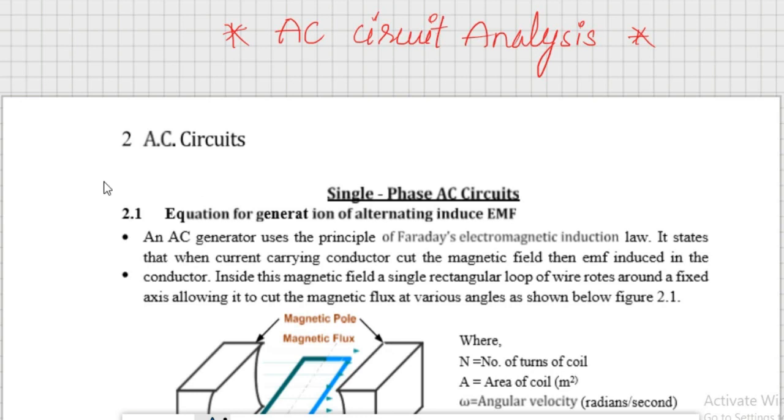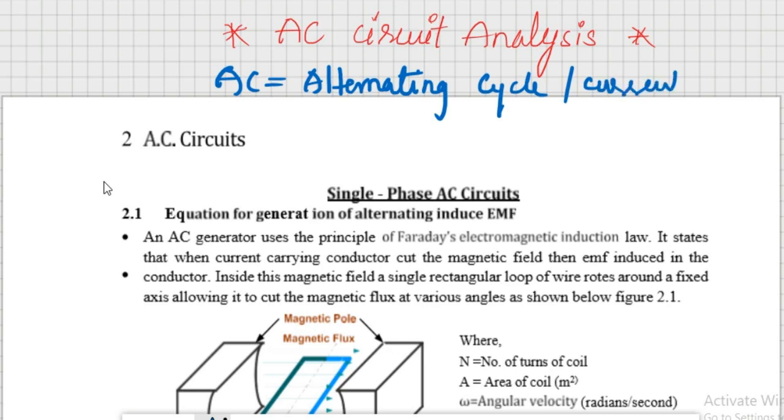AC stands for alternating cycle, or it is famously called alternating current. That means DC quantities, voltage or current, are constant. It can be voltage or it can be current. With respect to time, the magnitude of DC voltage or DC current is fixed. So there is no change in voltage or current of DC values.